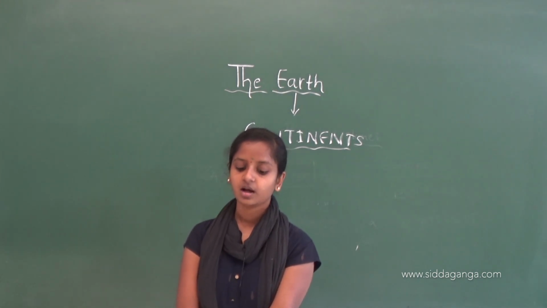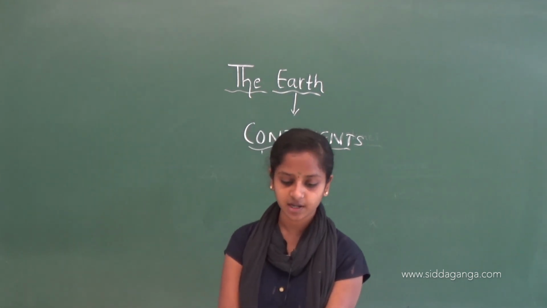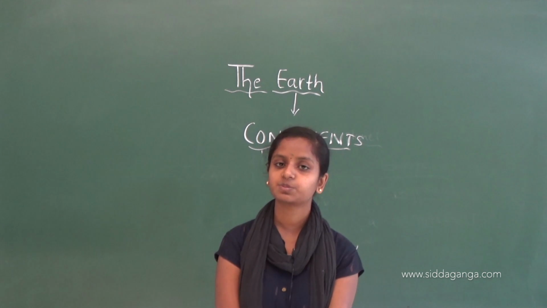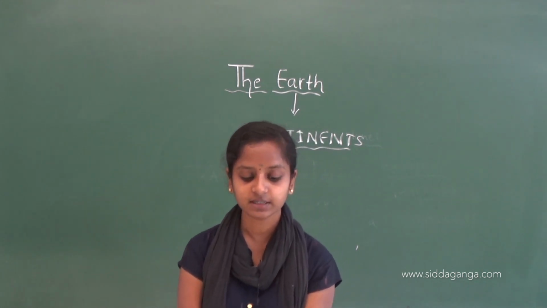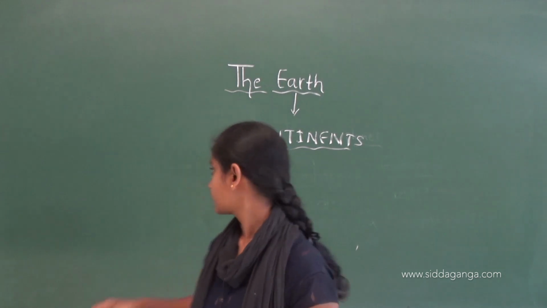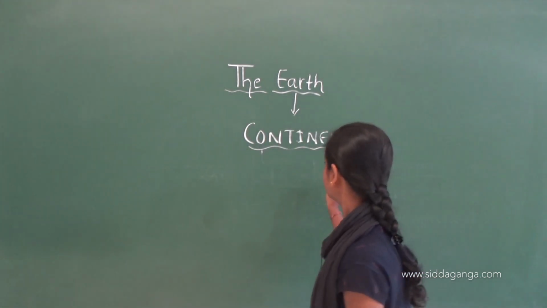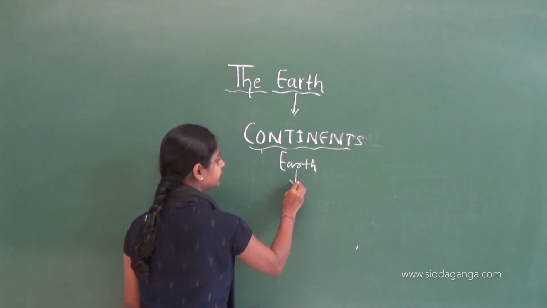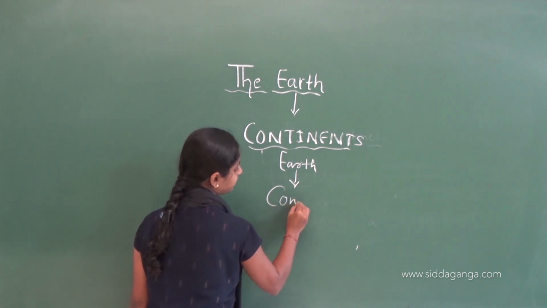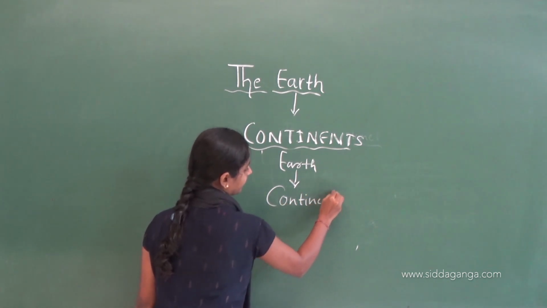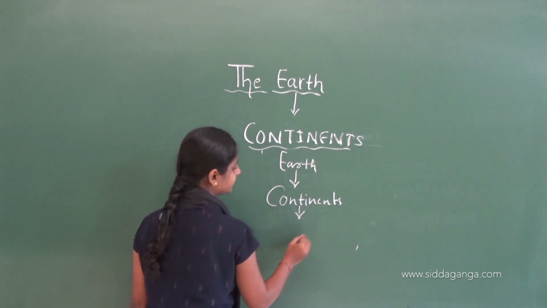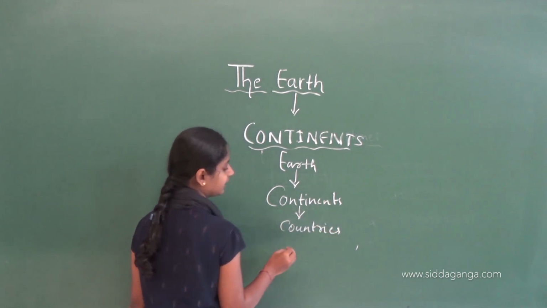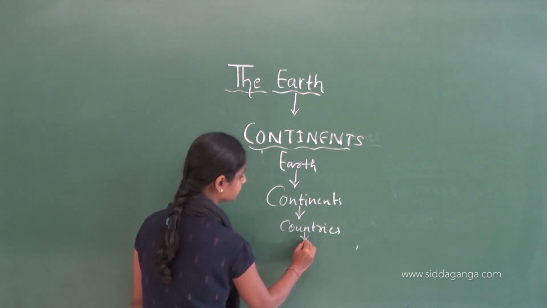In terms of area, the largest country is Russia and the smallest country is Vatican City. So we have seen that on the earth, the landmass is divided into continents. Then these continents are divided into countries. Again these countries are divided into states.